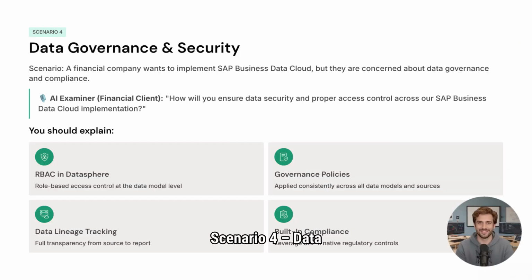Scenario 4. Data governance and security. Let's move to a critical real-world challenge. In the real SAP exam, you'll solve a problem like this. Scenario. A financial company wants to implement SAP Business Data Cloud, but they are concerned about data governance and compliance. The AI client asks, how will you ensure data security and proper access control?